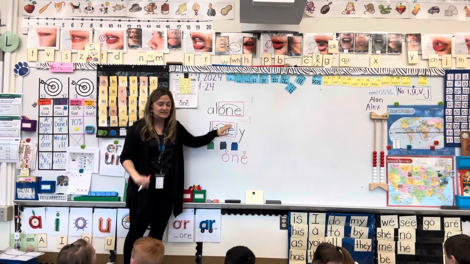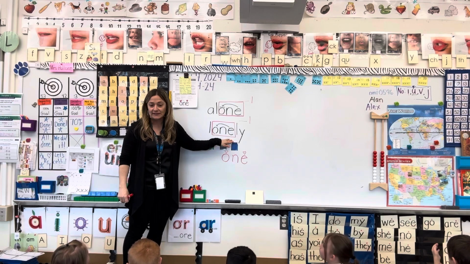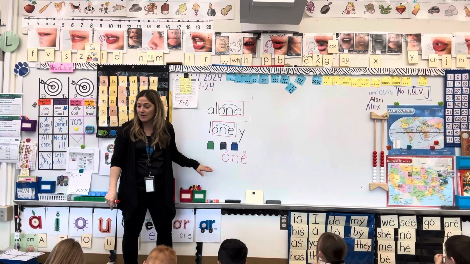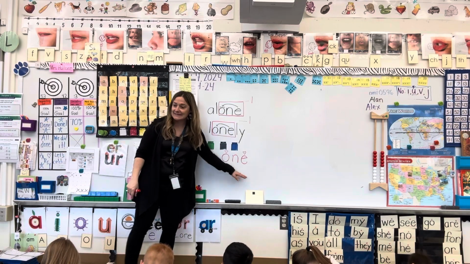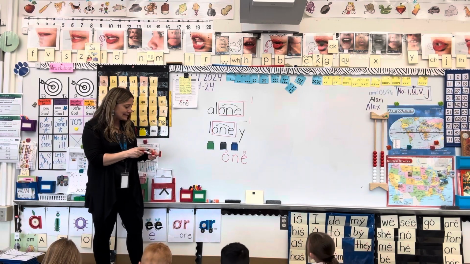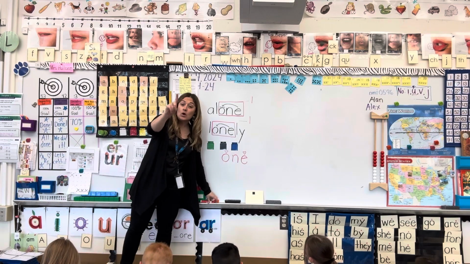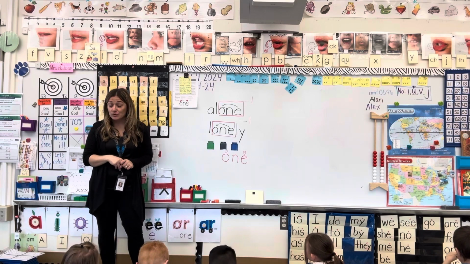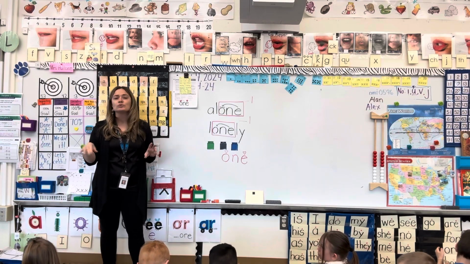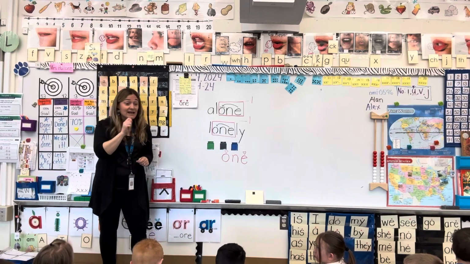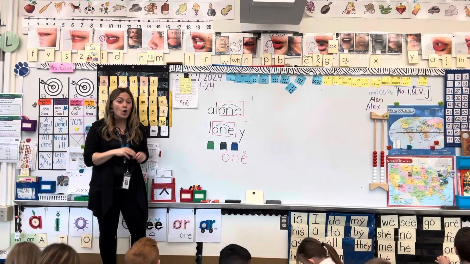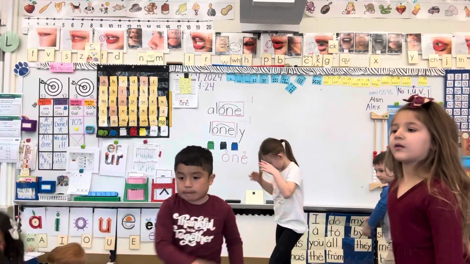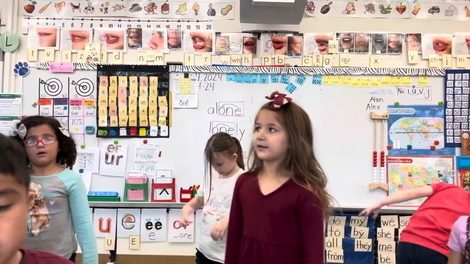But it shows up in other words. Alone. By yourself, just one. Lonely. By yourself, just one. So we're going to spell that word one, O-N-E. Say O-N-E. One. You're going to go get your Tap It, Map It, Graph It board. Actually, we'll just write it on our whiteboards. We're going to grab our whiteboard and practice that word one. Say it to yourself. O-N-E.